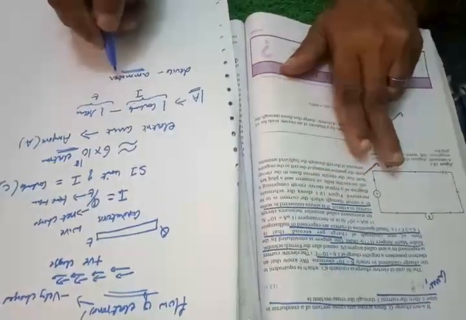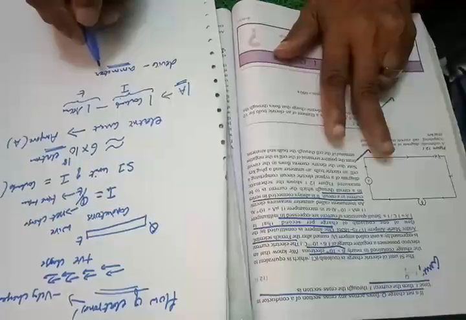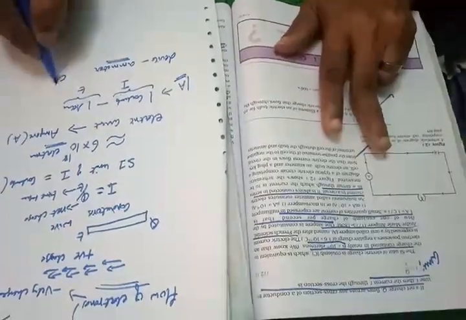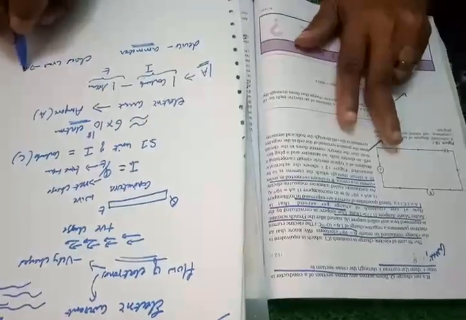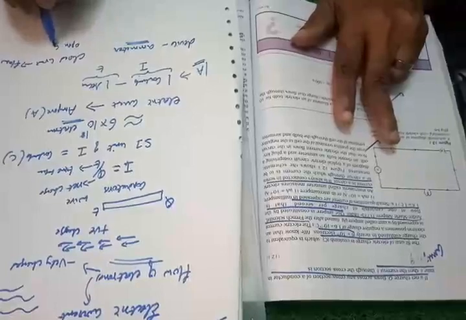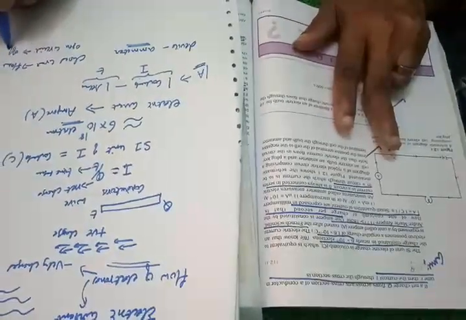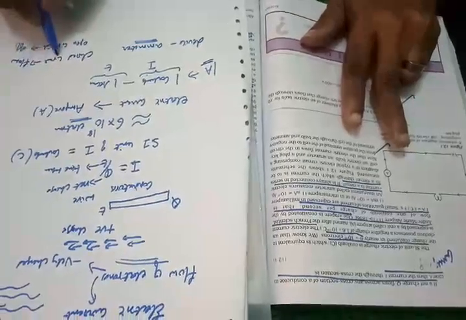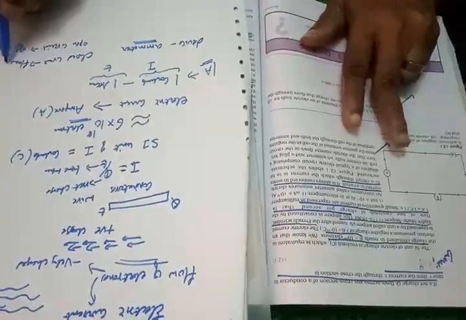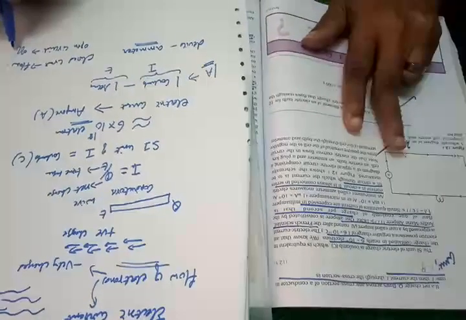And now we have electricity with the closed circuit and open circuit. Closed circuit means that where there is flow of electric current completely. Open circuit means like switch off, there is no flow of current in this. So switch off and switch on. Closed circuit is switch on, flow of current will be there. Open circuit is switch off, where there is no flow of current.